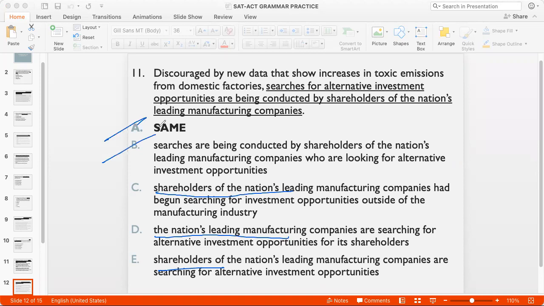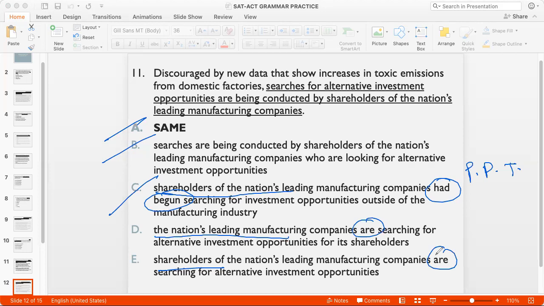So discouraged by new data that show increases in toxic emissions from domestic factories, shareholders of the nation's leading manufacturing companies had begun searching. I don't like this "had begun" because that is the past perfect tense and that doesn't make sense unless you have another action in the sentence with respect to which there is the past perfect. So this is also out. So I have "are searching" and "are searching." Okay, now we have to decide.